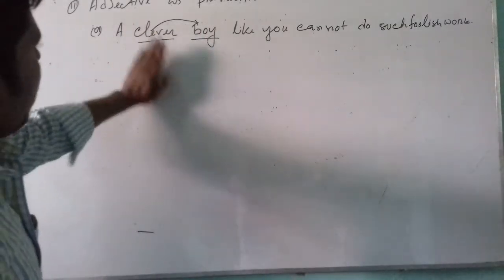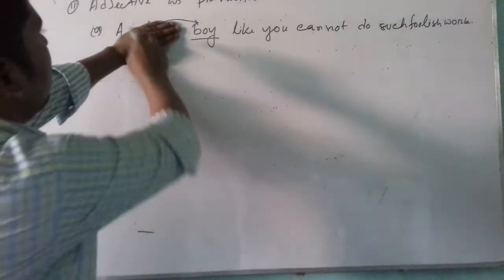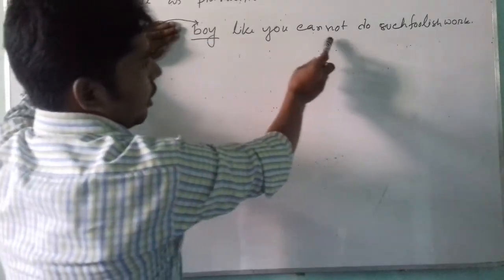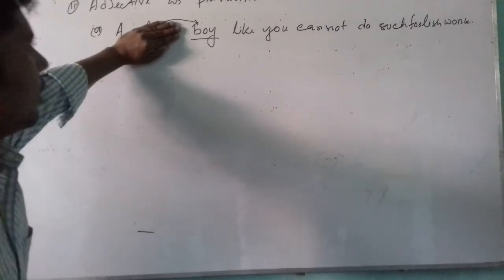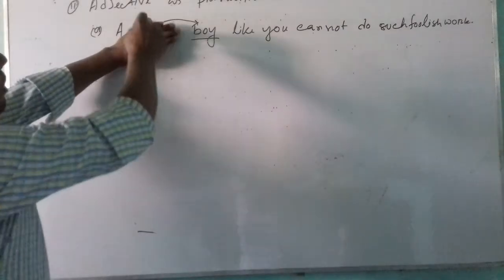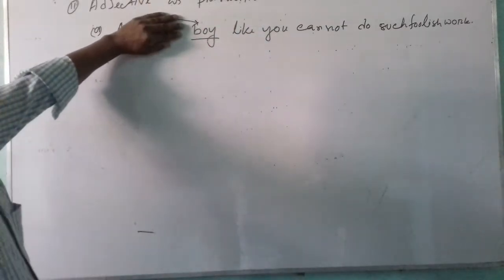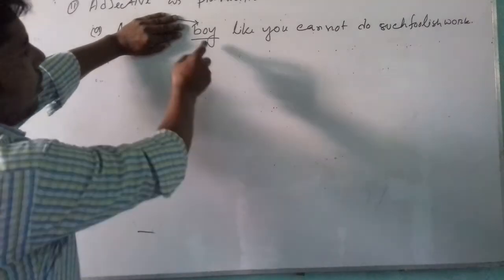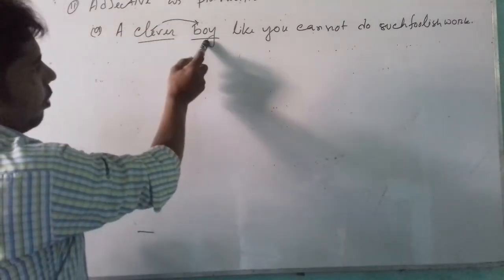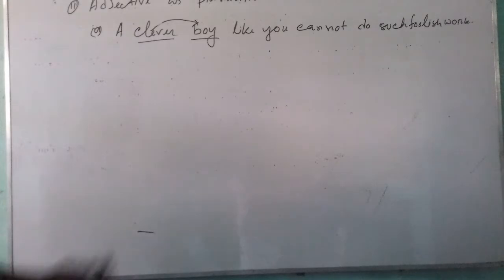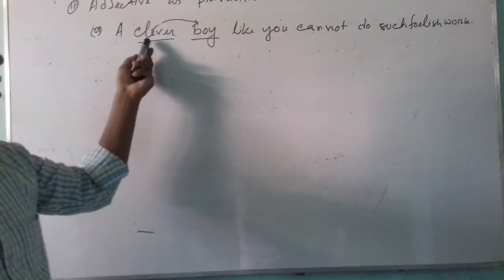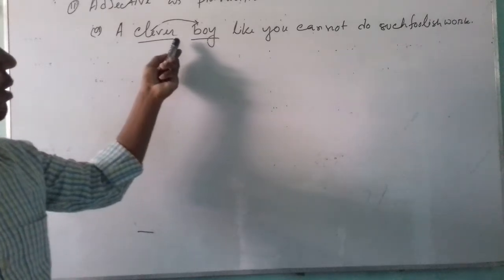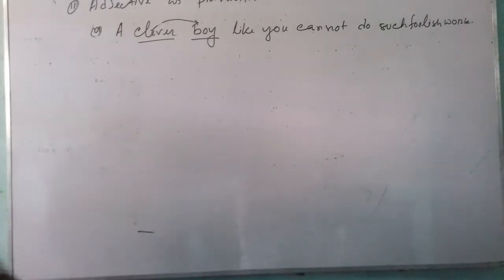A boy like you cannot do such foolish work. This is a complete sentence, and here this word is giving additional information about boy. A clever boy.